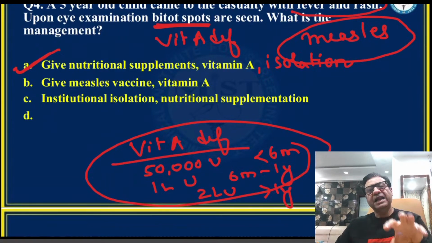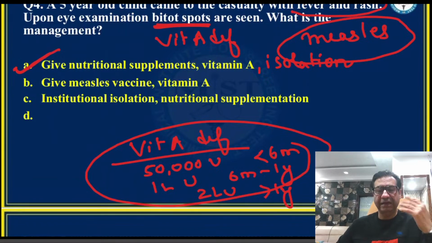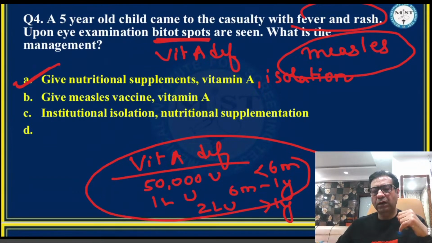So because this child has measles and additionally has a vitamin A deficiency, it makes sense to administer vitamin A along with nutritional supplements and isolation in the child. So according to me, for this question, 4A should be the correct answer.